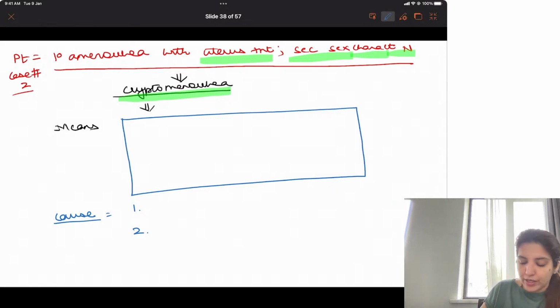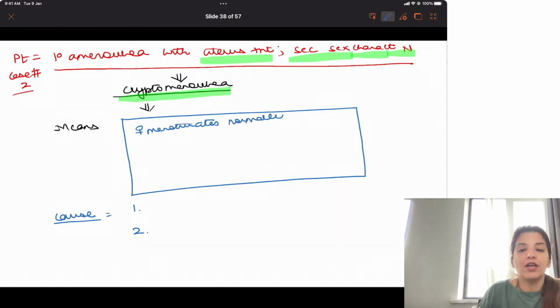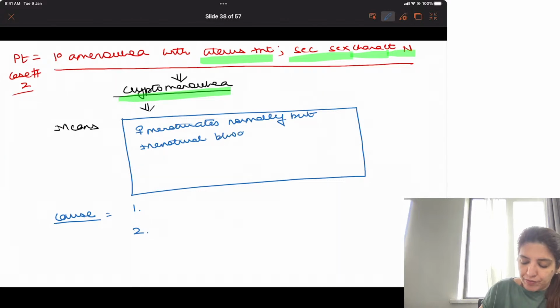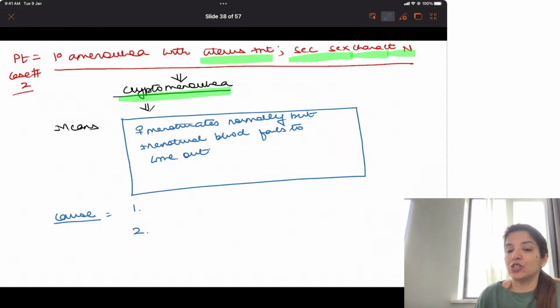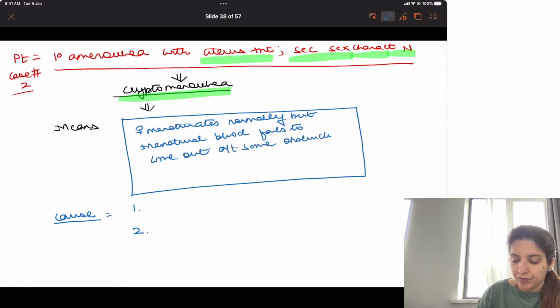Cryptomenorrhea means a female menstruates normally, but menstrual blood fails to come out due to some obstruction in the outflow tract.